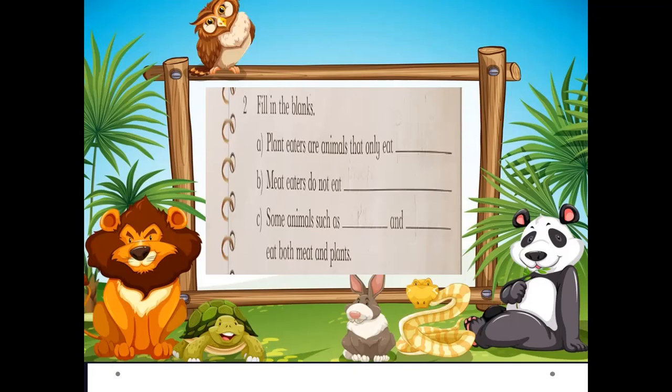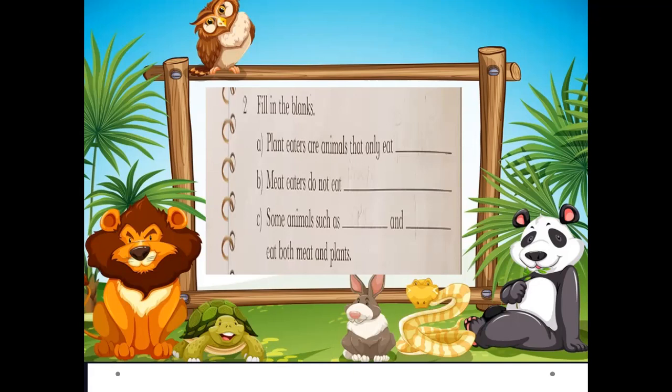Think about it. Now the second one is: meat eaters do not eat dash. The animals that eat meat belong to the group of carnivores. Some animals eat other animals for their food; they hunt the other animals. So meat eaters are carnivores.